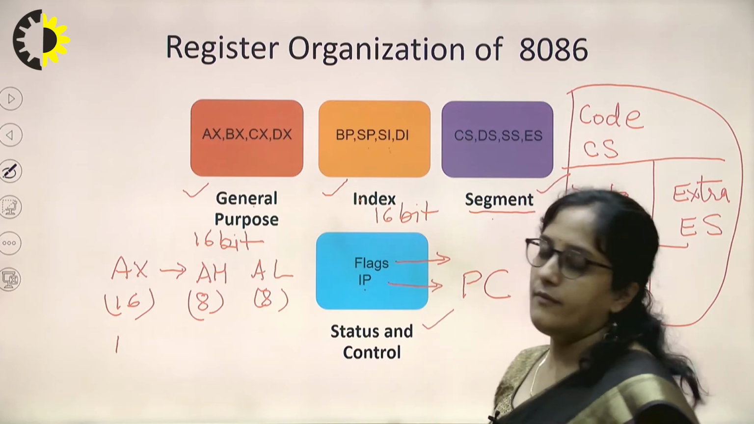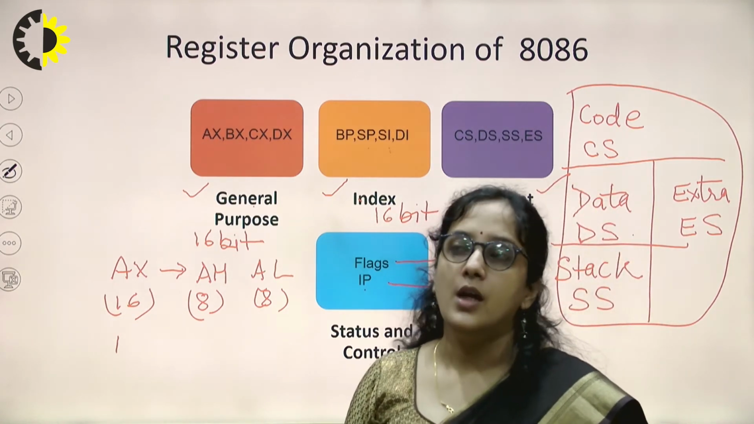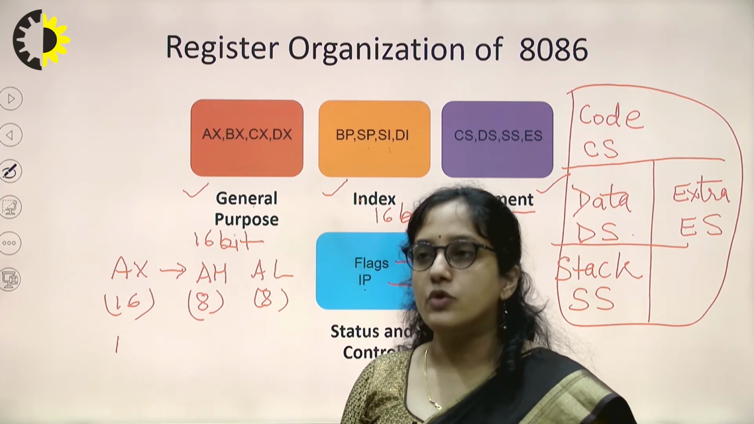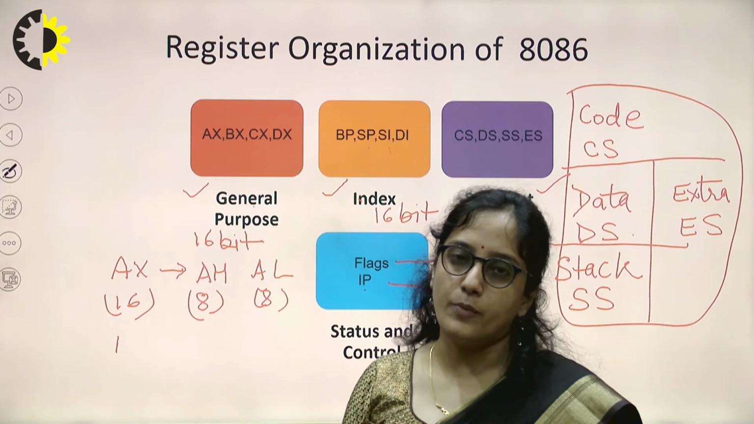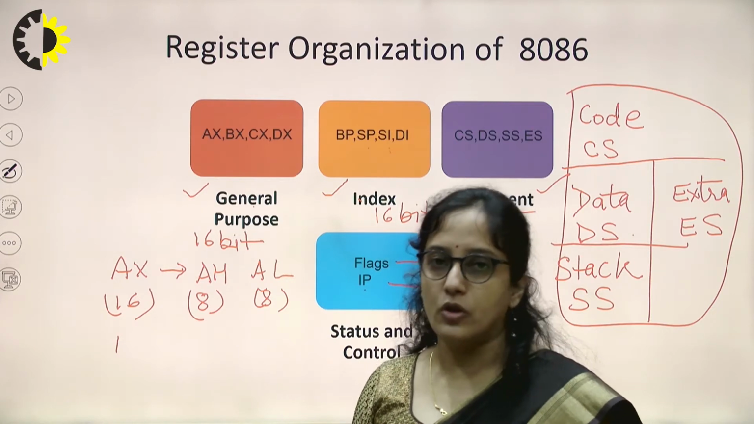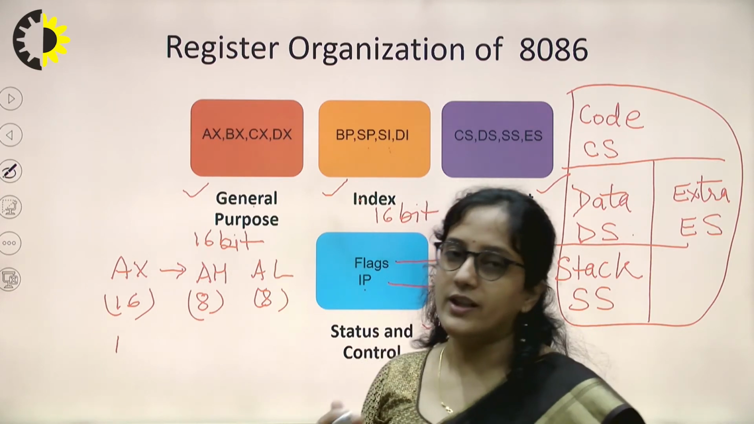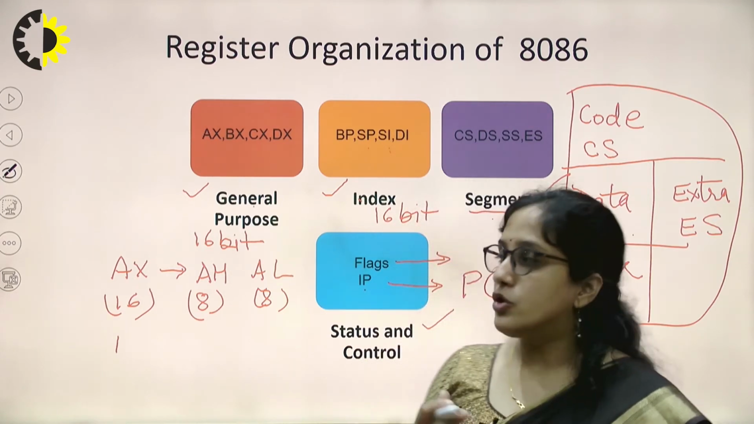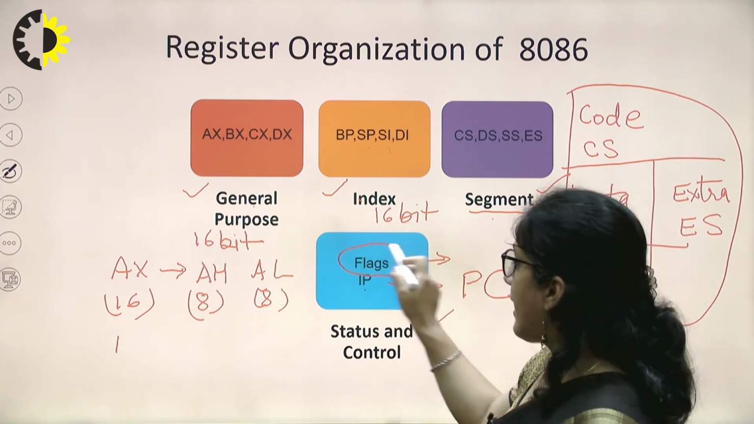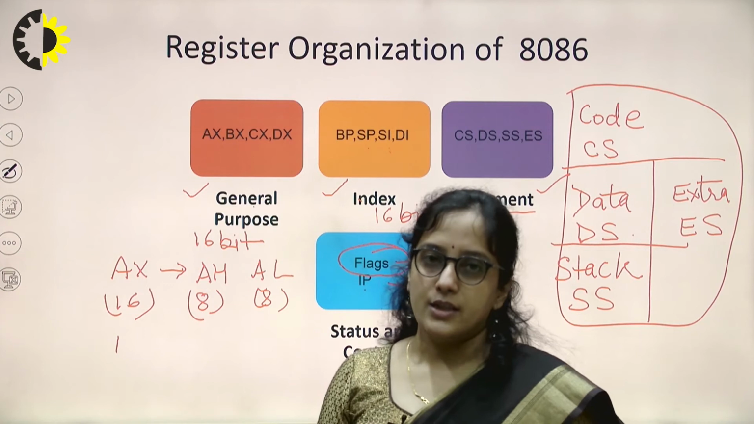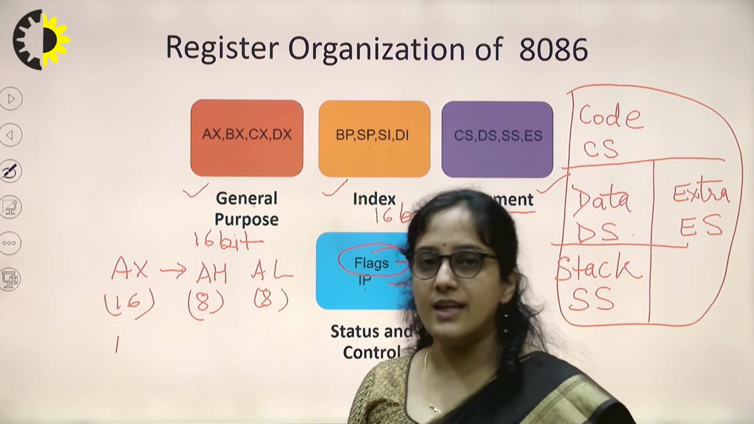Flag. 8085 also has a flag register, which is used to give the status of the operation, that is, which type of operation is performed, arithmetic or logical, and after that what the result is, whether a carry is generated or whether the result is 0. So the status of the operation is defined in the flag register. Here also there is a flag register, but here the size of the flag register is 16-bit.